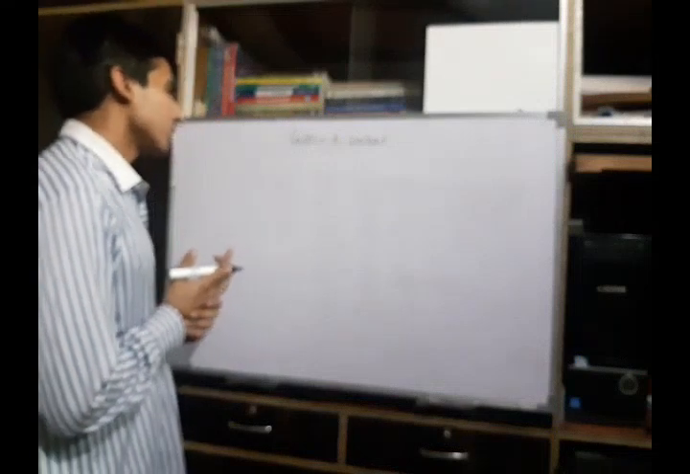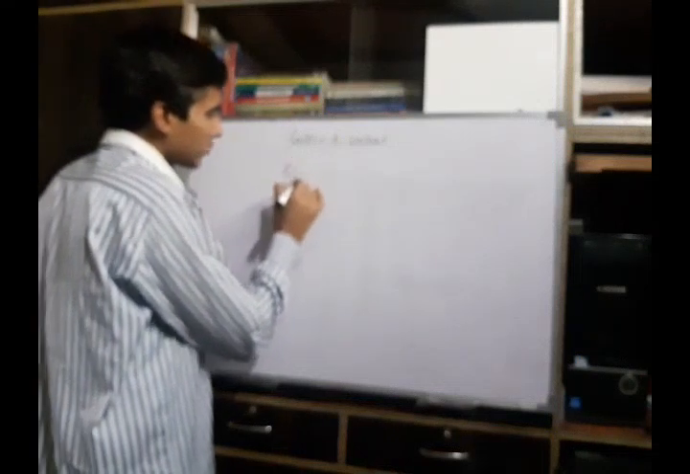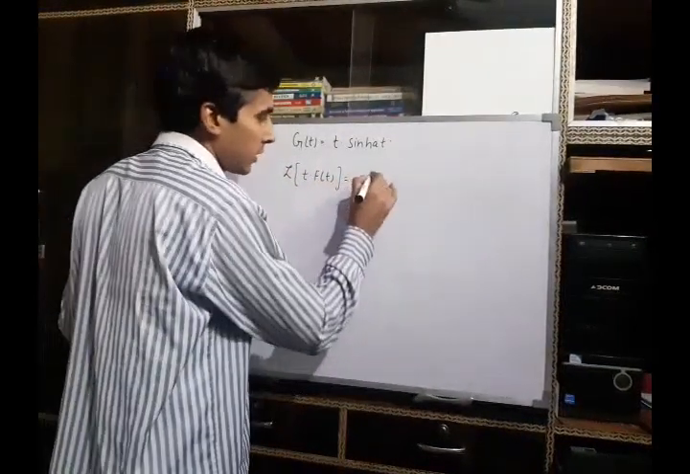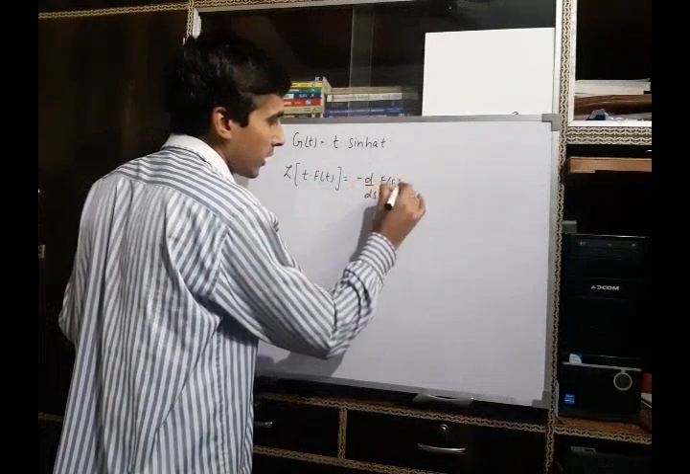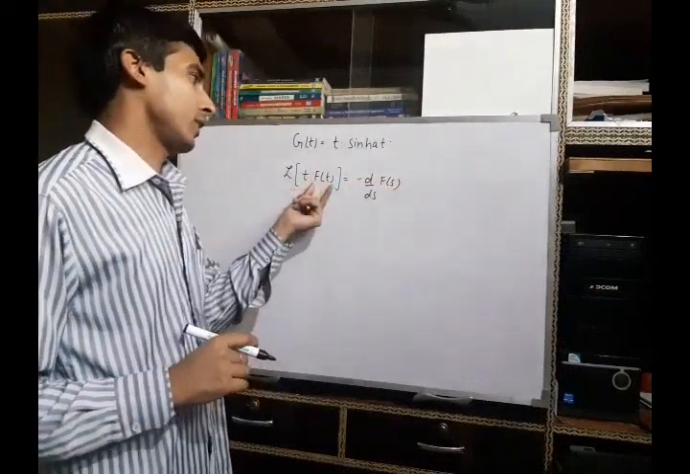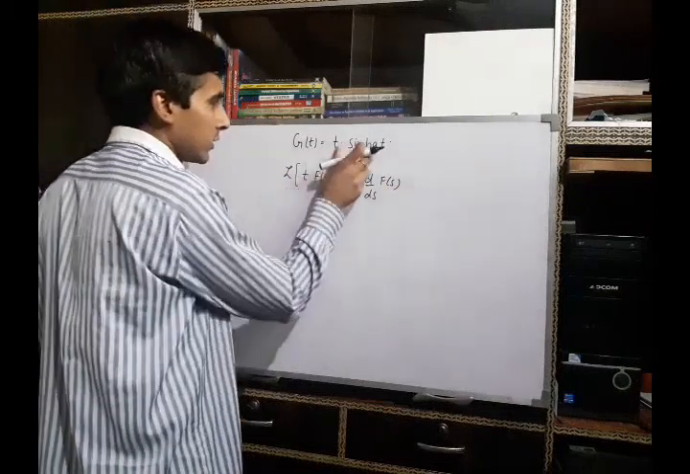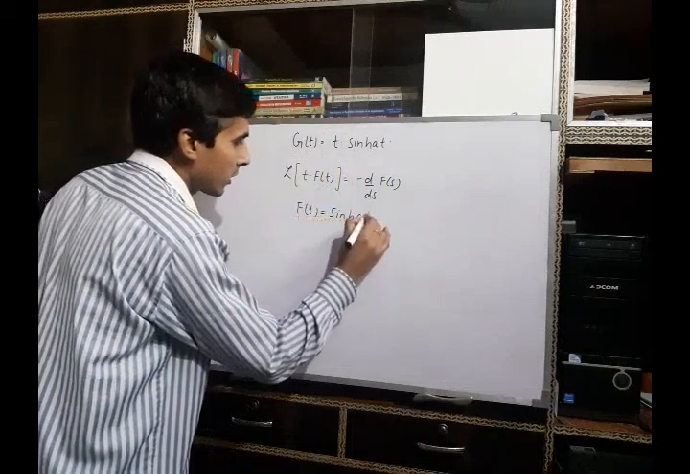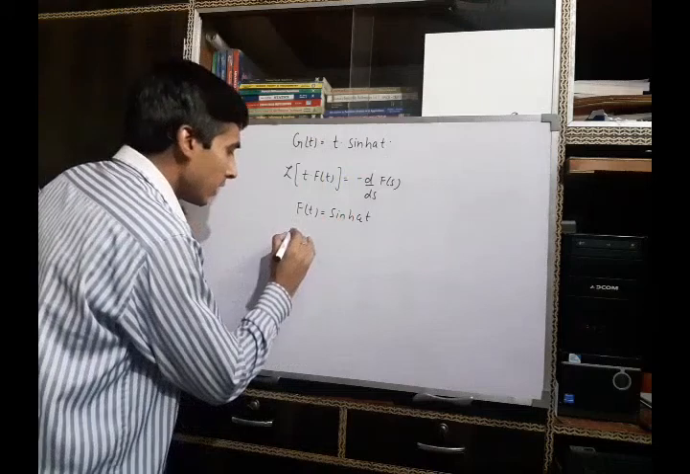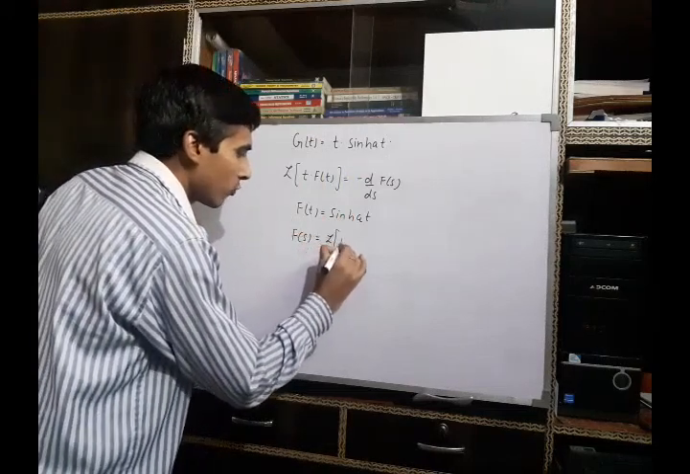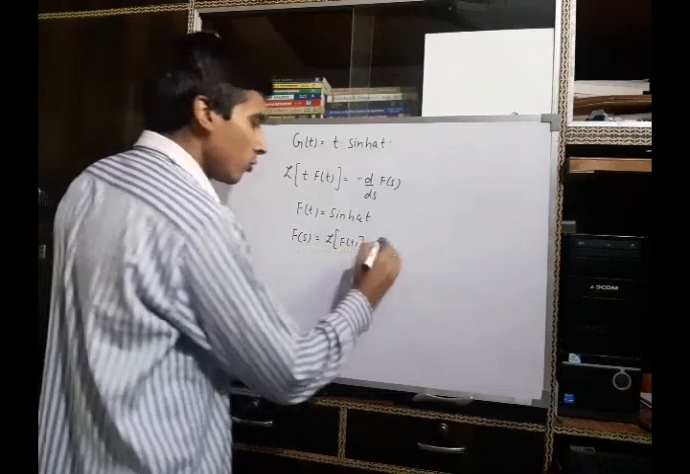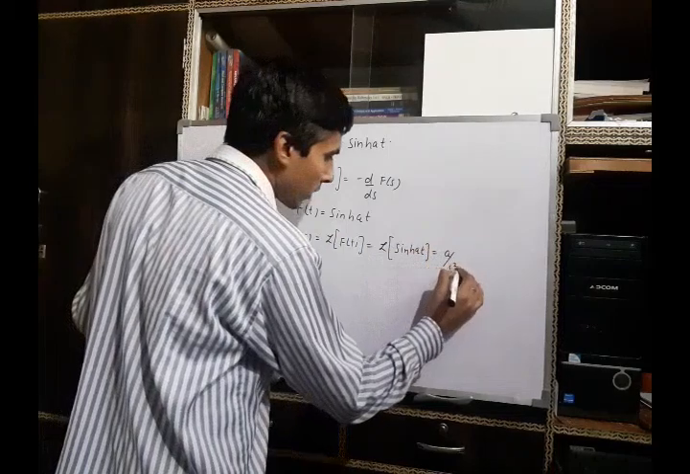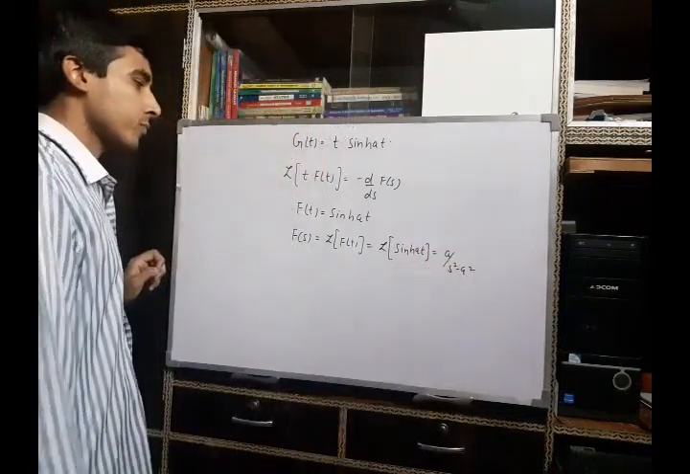Here we will use the previous result, which says that the Laplace transform of t times f(t) is minus the first derivative of F(s), where F(s) is the Laplace transform of f(t). If you compare this, you see here f(t) is sinh(at), and F(s) will be the Laplace of f(t), and we know the Laplace of sinh(at) is a upon s square minus a square.